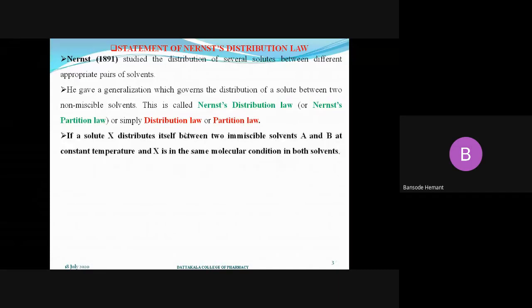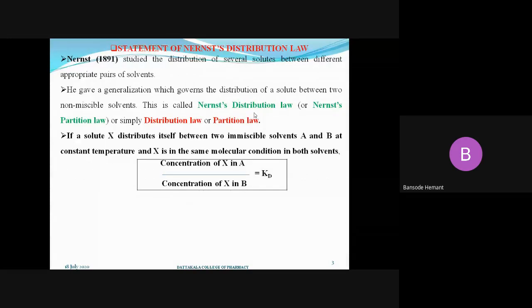See here, if we take the solute X which distributes itself between two immiscible solvents A and B at constant temperature, and X is in the same molecular condition in both solvents, then the ratio of the concentration of X in solvent A to the concentration of X in solvent B is equal to Kd.